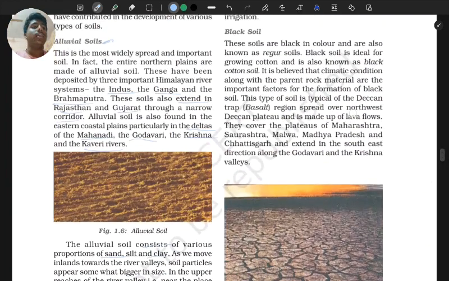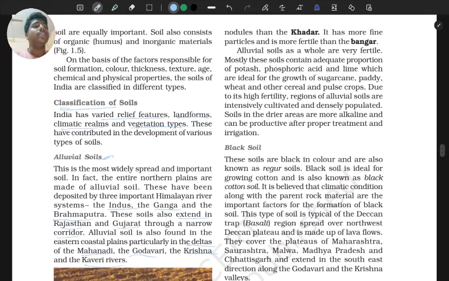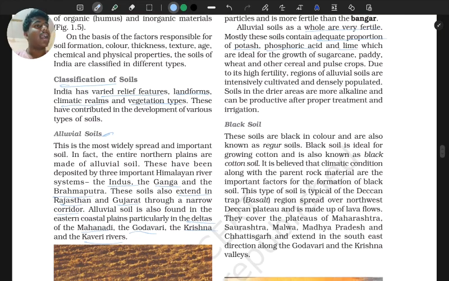Okay, next moving on, alluvial soils are very fertile. Most of these soils contain adequate proportions of potash, phosphoric acid and lime, which are very important to grow plants, right? And high fertility regions of alluvial soil are intensely cultivated and densely populated. जब intensely cultivated होगा तो densely populated obviously.